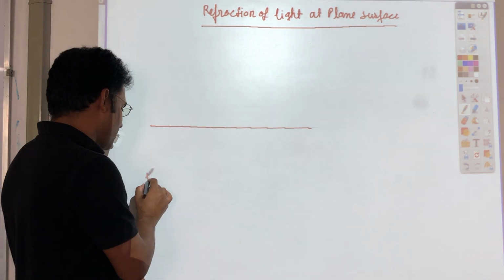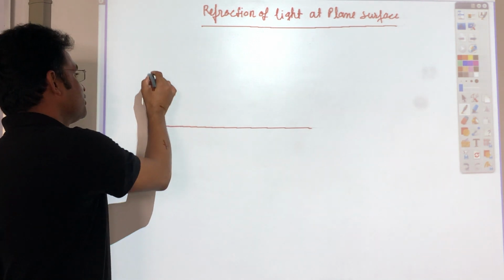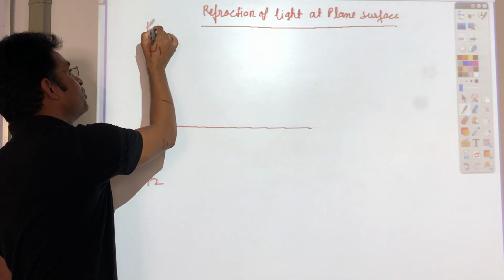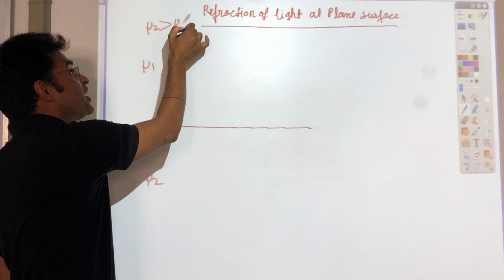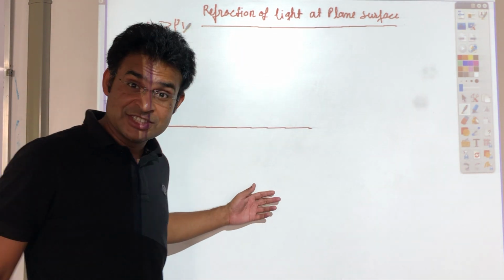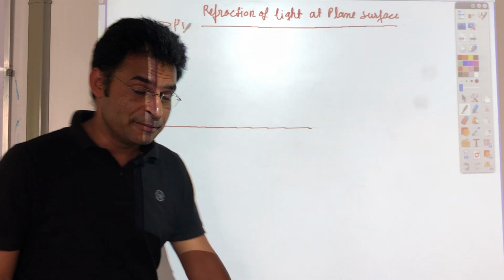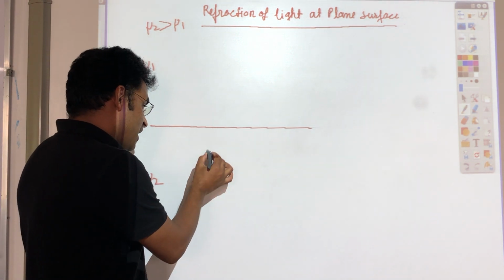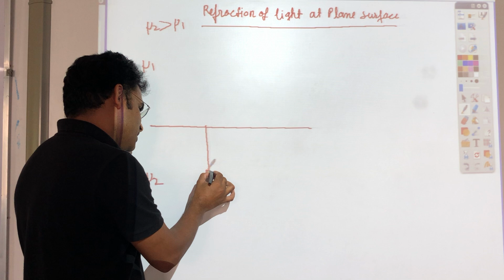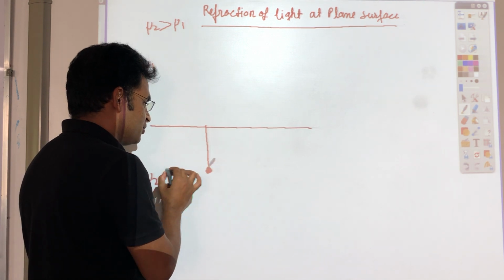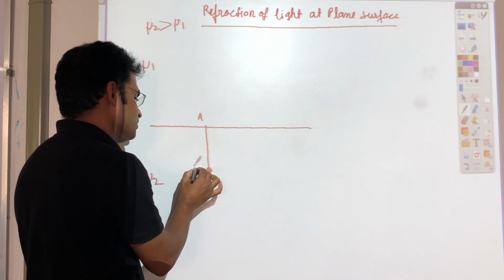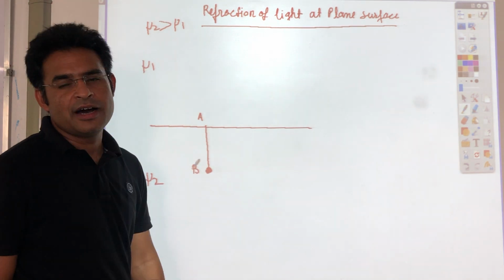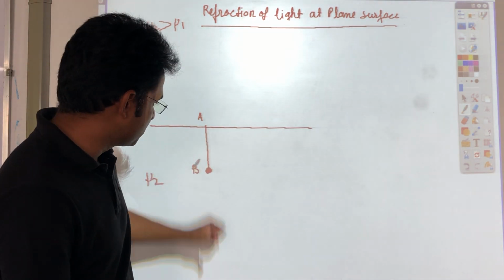Let's say the refractive index of this medium is mu2, and this one is mu1, and I am assuming mu2 is greater than mu1. So if mu2 is greater than mu1, this one is the denser medium and this one is the rarer medium. Now, one object is there in this denser medium, and the distance of this object is AB, like A, and this one is B. So the distance will be AB, or you can say small d.